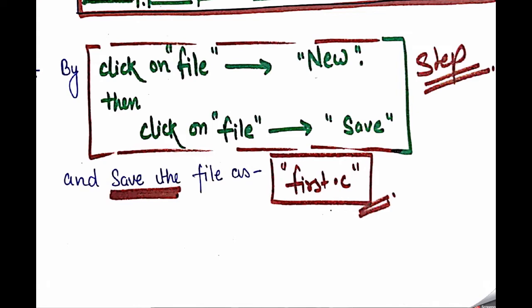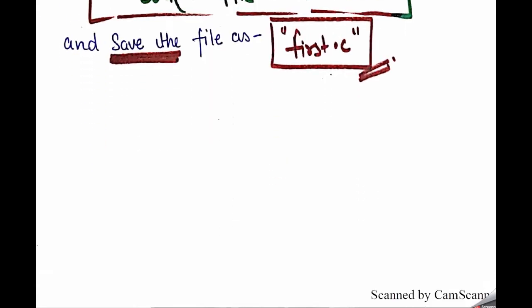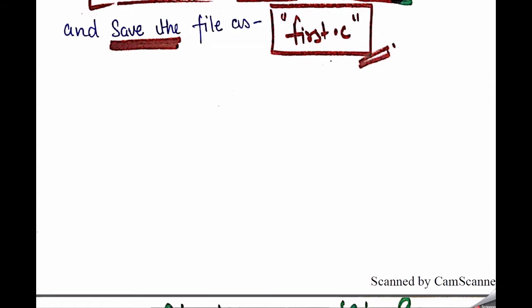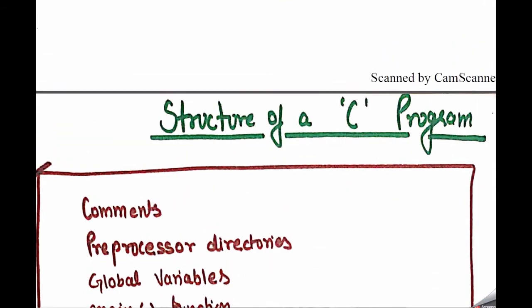Before executing, I want to save the file. As I told you, in the C language on the computer we can save our file also. If I write any program and I want to save that file, I can save it with whatever name you want to give your first program, plus dot C. Dot C is compulsory to save your file in C format, that means in the programming language C. So writing dot C is compulsory to save the program.